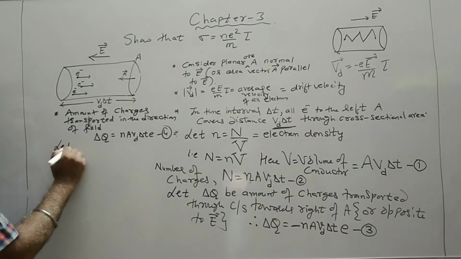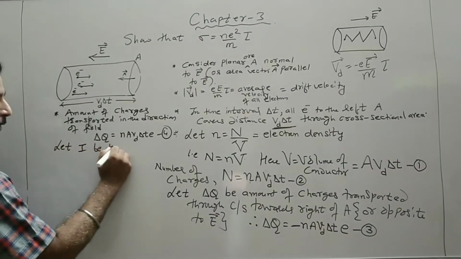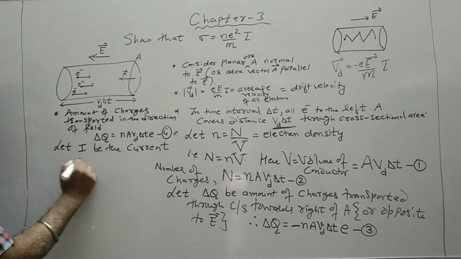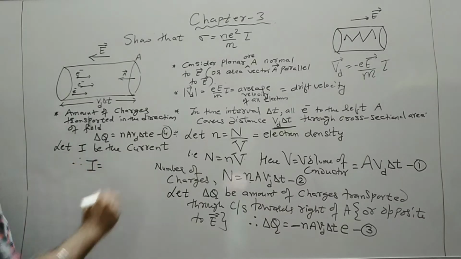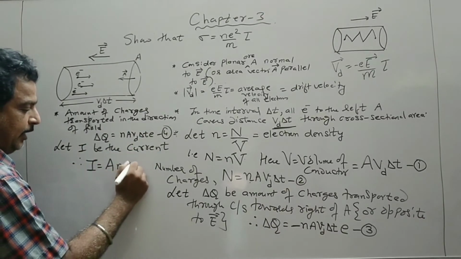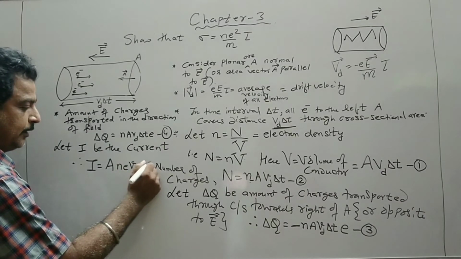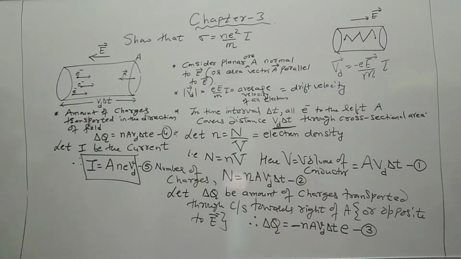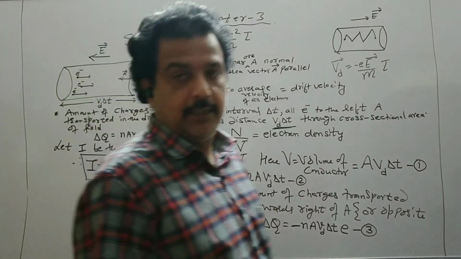So let I be the current. Therefore, I is written as n A e Vd, so that it can be remembered easily. This is the current flowing through the cross section of the conductor.